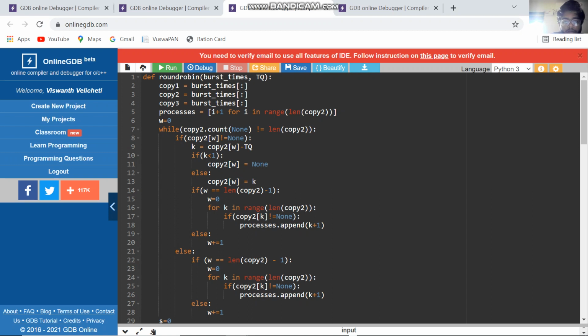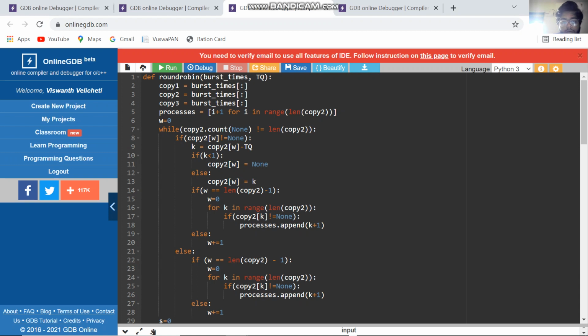Copy 1 is equal to burst time, copy 2 is equal to burst time, copy 3 is equal to burst time. Process is equal to P plus i plus 1 for i in range, then copy 2 w equal to 0, while copy 2 dot count none not equal to len copy 2.